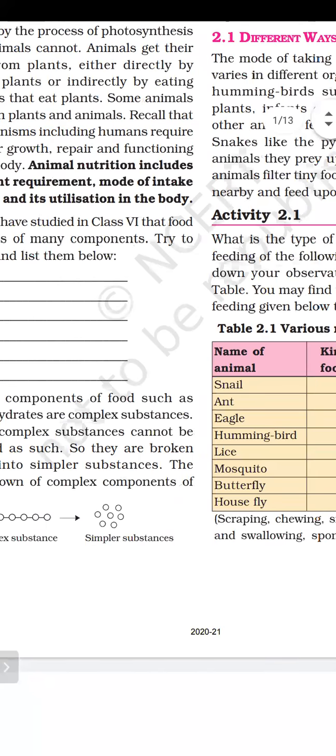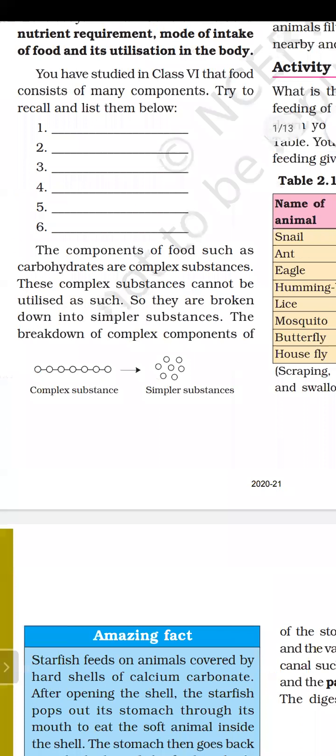So these are the proteins we obtain from many food sources like milk, egg, and cheese. Protein is also a complex substance which cannot be directly absorbed by the body. So the body breaks these components into simpler ones, and this process is known as digestion.